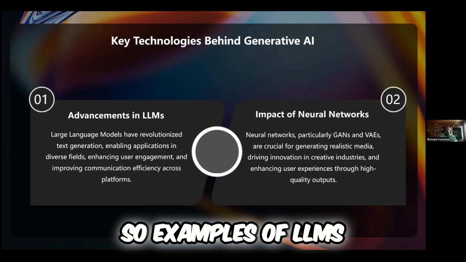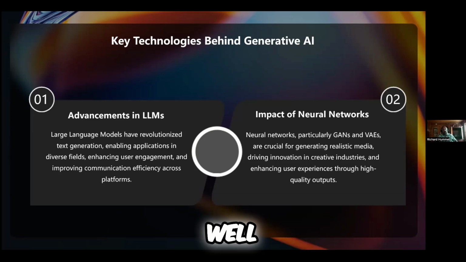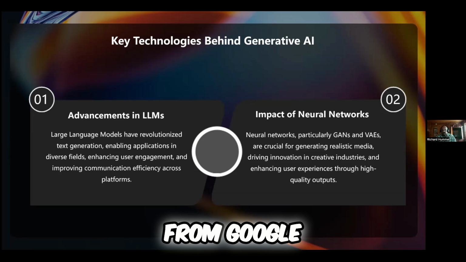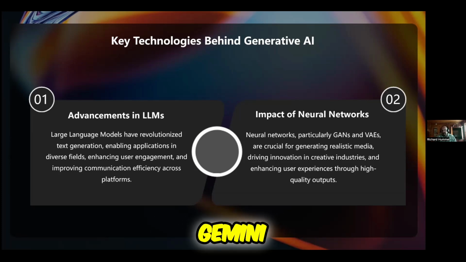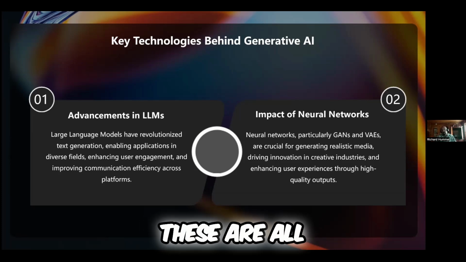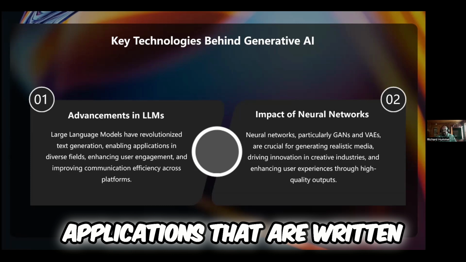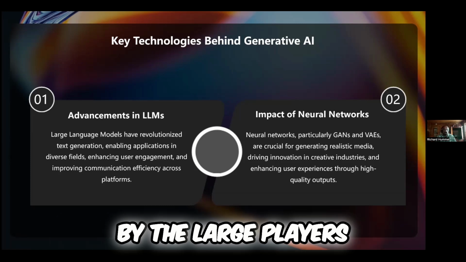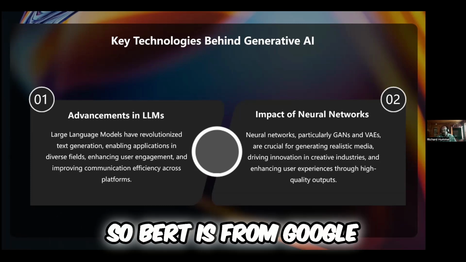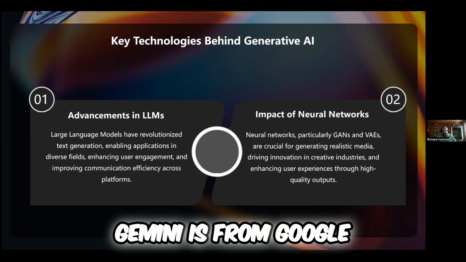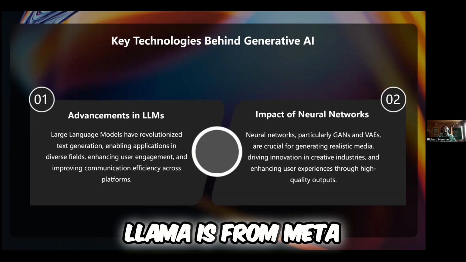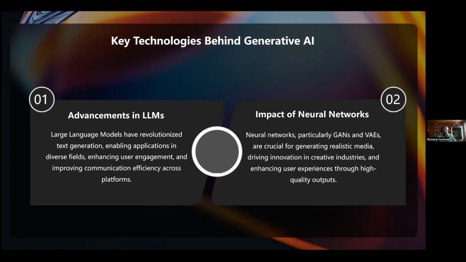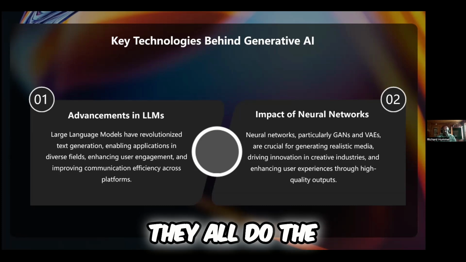So examples of LLMs, well, ChatGPT, BERT from Google, Claude, Gemini, Llama. These are all applications that are written by the large players in the game, right? So BERT is from Google, Gemini is from Google, Llama is from Meta, but they all do the same thing.